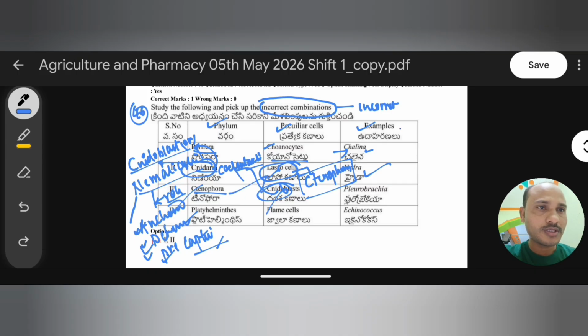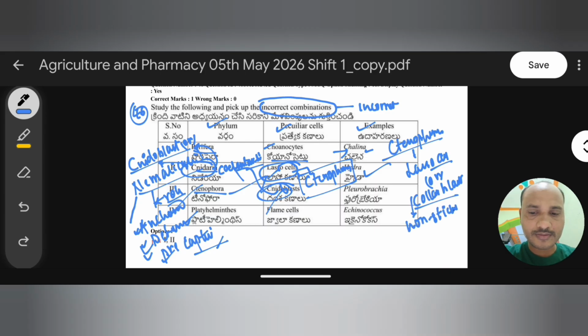So remember here, Ctenophora contain lasso cells. This lasso cell is also called collar blast cell, and they are non-sticky cells. Their main role is adhesive. They help only for adhesive purpose. Okay, lasso cell. And an example for Ctenophora is Pleurobrachia. So here this statement is wrong. Why is this statement wrong?